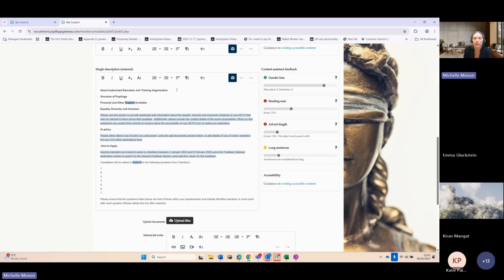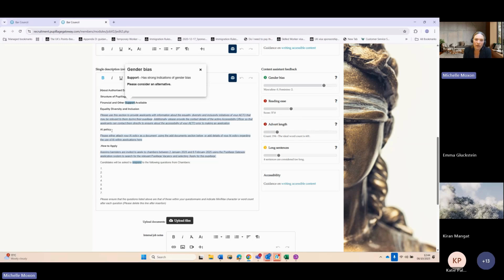And in this section, we ask you to fill out different sections. The first one that we ask you to do is just give a little bit of information about your AETO itself. The next is the structure of the pupillage. The next section is financial and other support available. Then any information in relation to equality, diversity and inclusion.